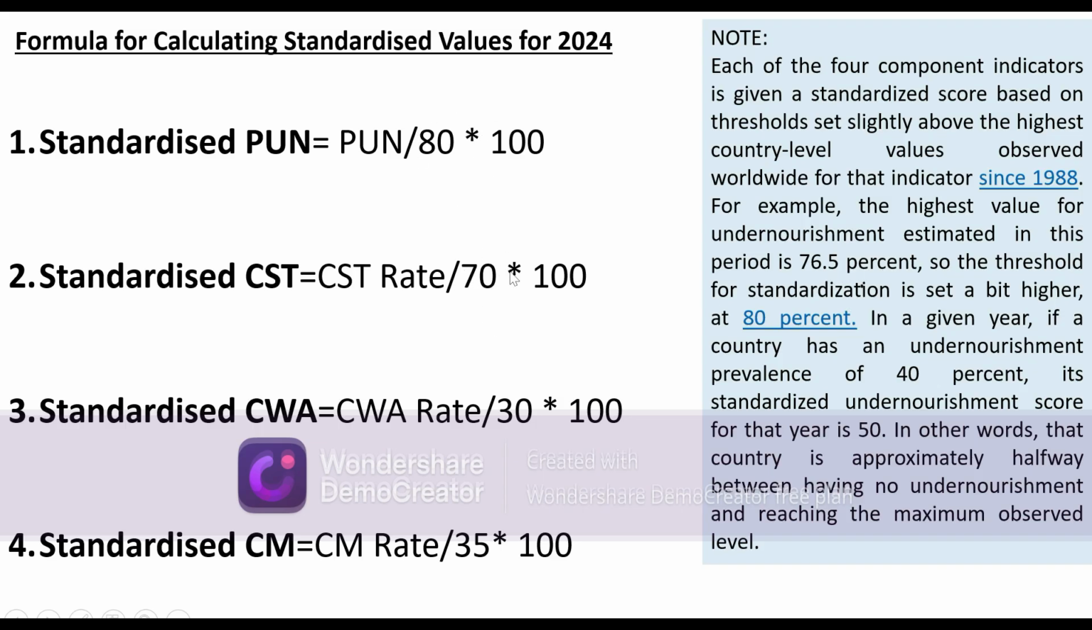Similarly for 70 it will be the same. Maybe it was 67.1 or 65.1, so they have taken 70 as the standardized value. So similarly for 30 and 35. So this is the formula for calculating the standardized values.